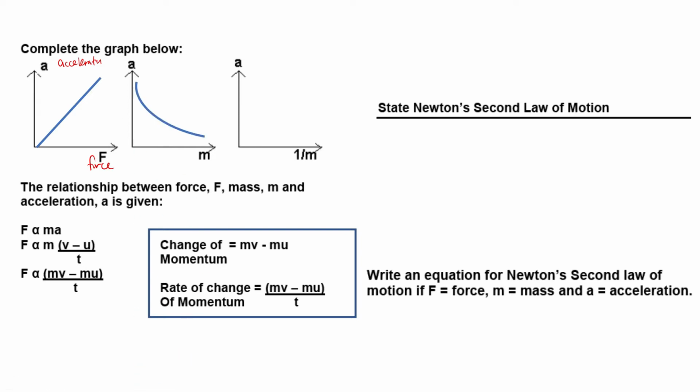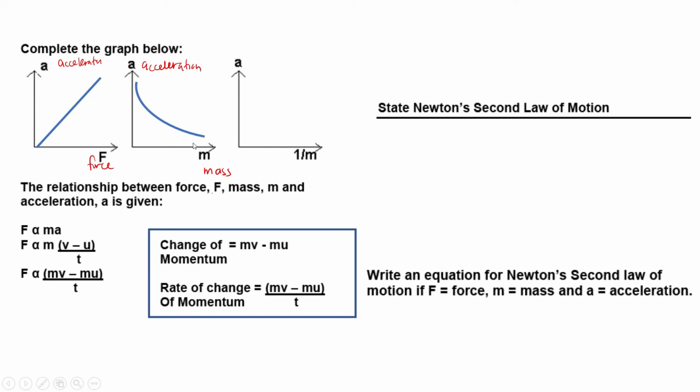And then what about A against M? A against M is acceleration against mass. From the activity that we just discussed, when the mass is increased, the acceleration is decreased. So this is the graph for the inversely proportional. This one you already learned in chapter 1.